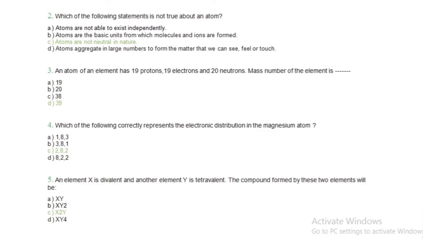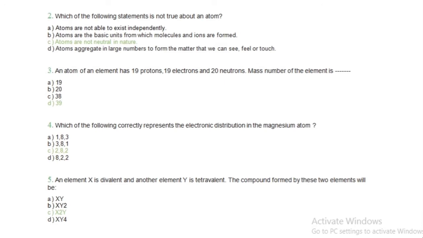Question number 2. Which of the following statements is not true about an atom? Atoms are not able to exist independently. Atoms are the basic units from which the molecules and ions are formed. Atoms are not neutral in nature. And atoms aggregate in large numbers to form the matter that we can see, feel or touch.